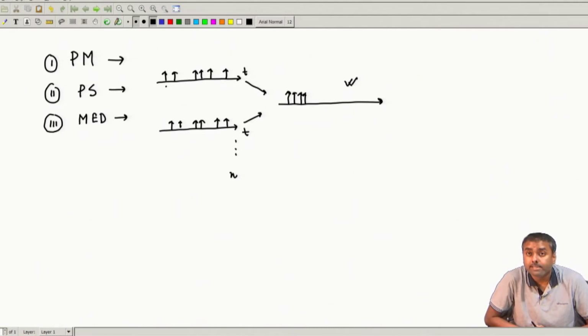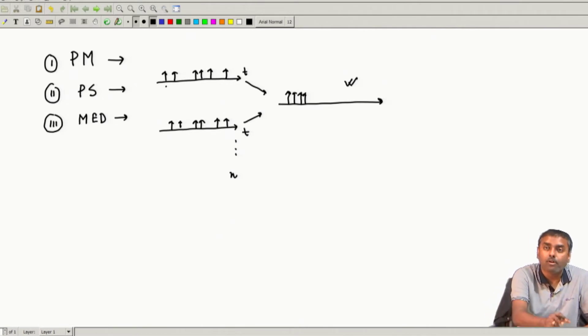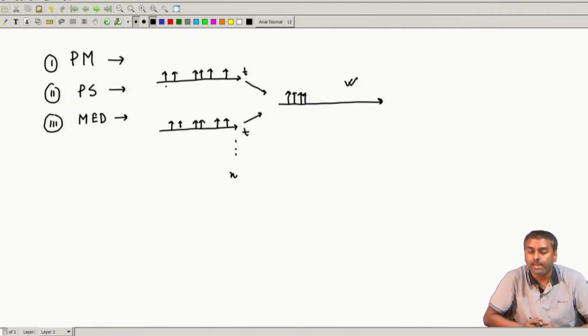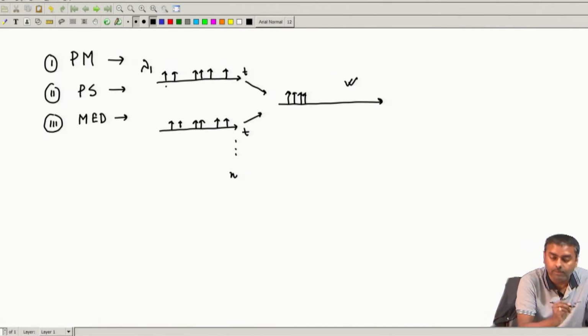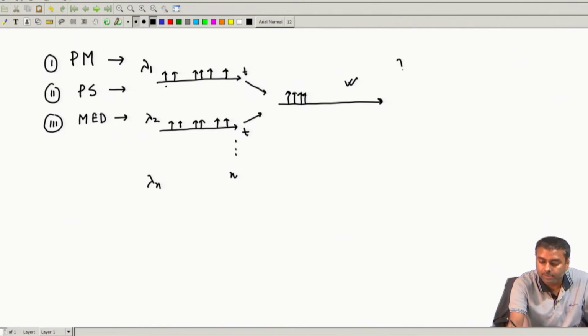It can be proven very easily that this also remains Poisson, independent of all the inputs that are feeding it. Suppose the first stream had a strength of lambda 1, meaning lambda 1 was the arrival rate, the second had lambda 2, and so on up to lambda n. The merged stream will have a strength that is all added, so it will be lambda 1 plus lambda 2 up to lambda n.